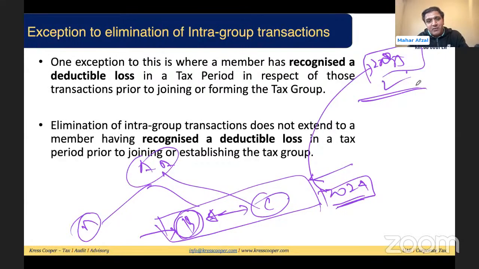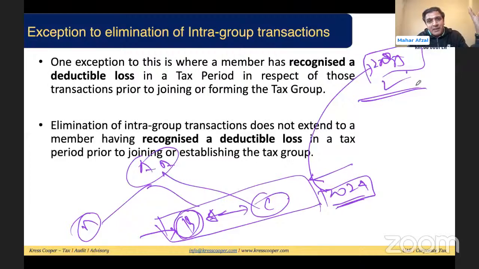In the next year, when it has become part of the tax group, again they are taking benefit due to this transaction. They are asking that this transaction not be subject to tax because it is an intra-group transaction. No, this intra-group transaction has already resulted in tax losses, the benefit of which has already been taken, so we will not be able to take the double benefit of this transaction.